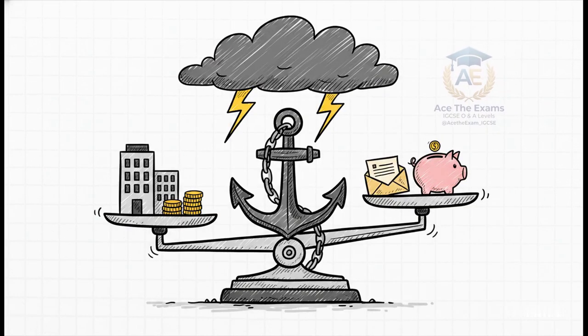When the clock is ticking down and that intense exam pressure hits, it is so easy for your mind to just go blank. So, here is a crucial memory hack to ensure the fundamental accounting equation is never ever forgotten. Remember the word ALOE, A-L-O-E. Assets equal liabilities plus owner's equity. Seriously, write this acronym at the top of your paper the absolute second the exam begins. Every single complex multi-step problem you face is ultimately going to tie right back to maintaining the balance of ALOE. It is your anchor in the storm of Paper 2.